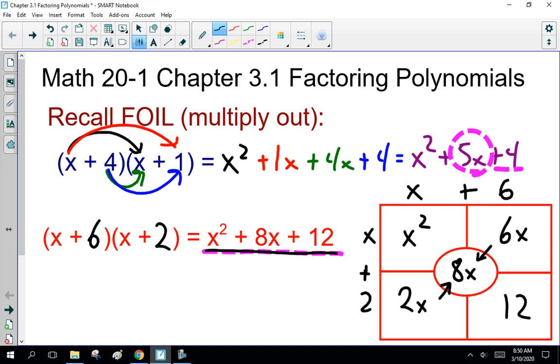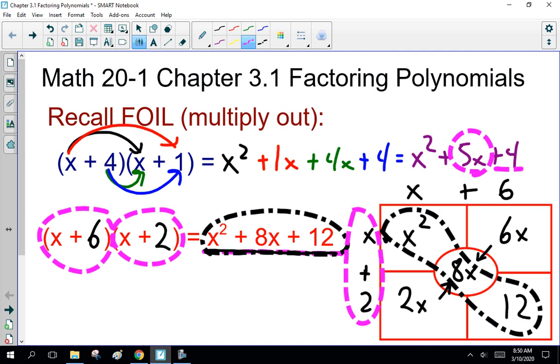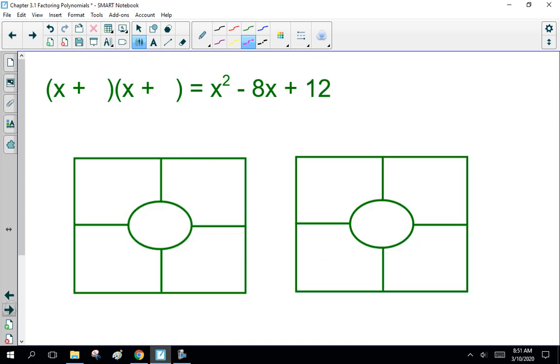Notice your final equation goes in the middle, and what you're multiplying it by goes on the sides. Those of you that have taken Math 10C with me recently have seen the process of foiling, but you haven't seen the process of factoring. But yes, you have Math 10C. Now, here we go again.